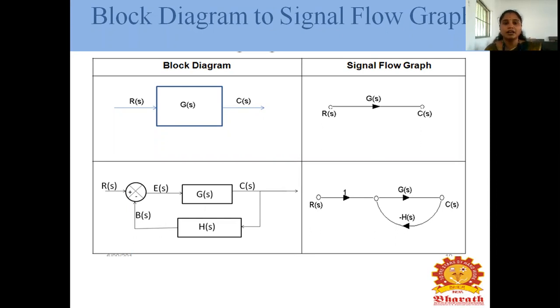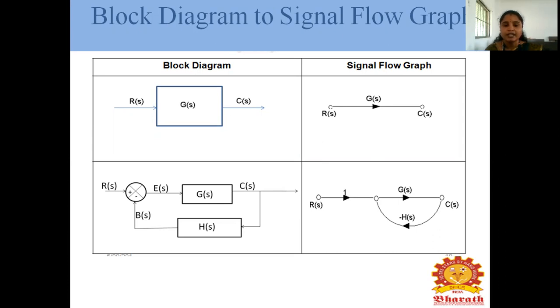In this block diagram, how do we convert the block diagram to a signal flow graph? R of S is the input, C of S is the output, and the block is G of S. We consider the block as a branch, so R of S to C of S is G of S. For the next example, R of S is given to a summing point, and the signal is given to G of S, the controller, and then we get the output.